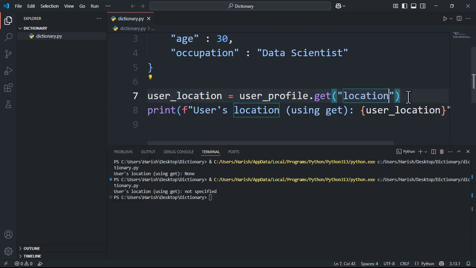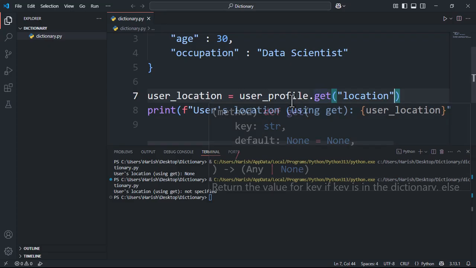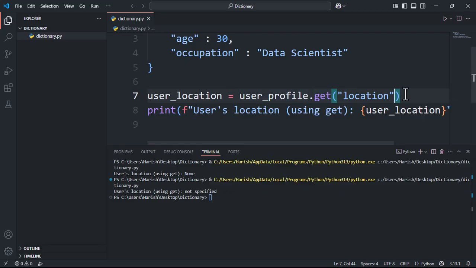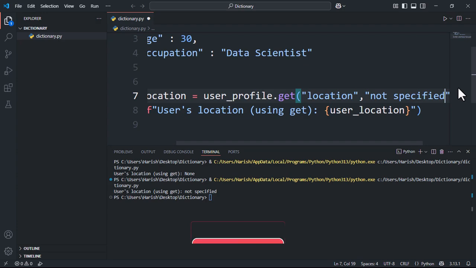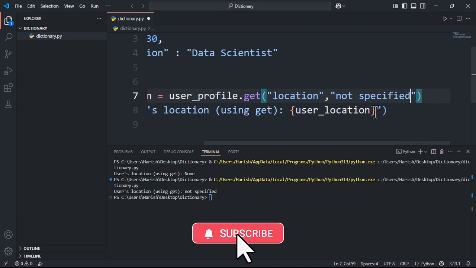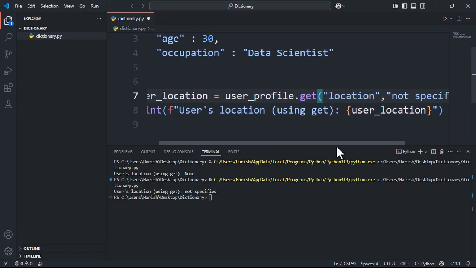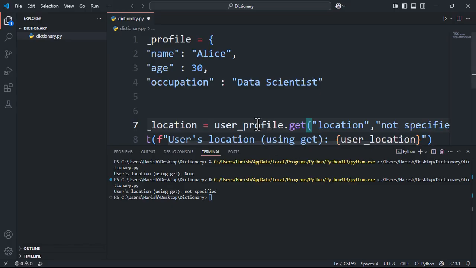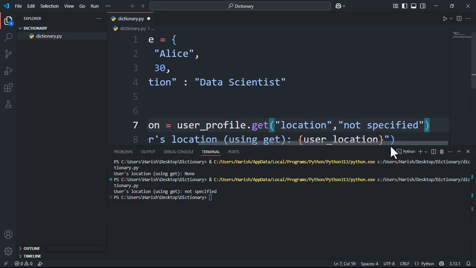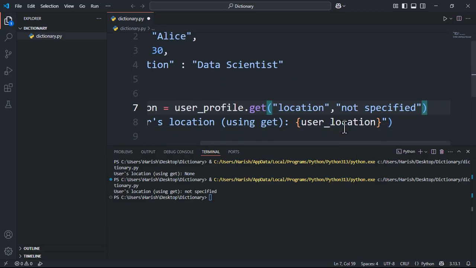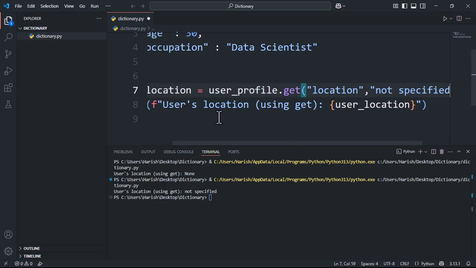user_location_default equals user_profile.get('location', 'not specified'). That's the default value we are providing. Actually, what is happening is that the get method first tries to find the key we provided. If it is found in the dictionary, it returns the value. But if not, it then returns the default value. Print f"User's location with default: {user_location_default}".